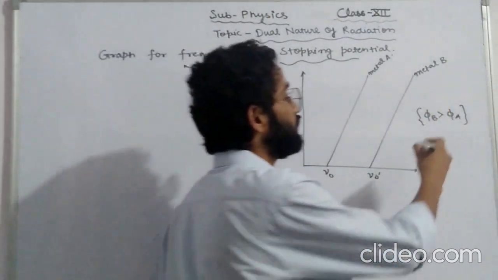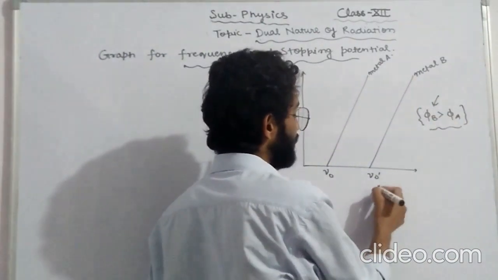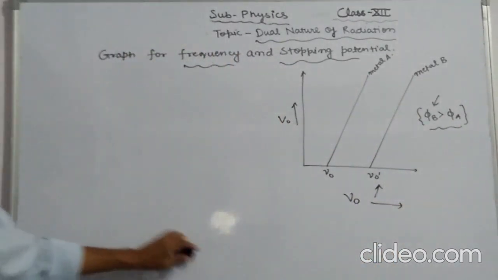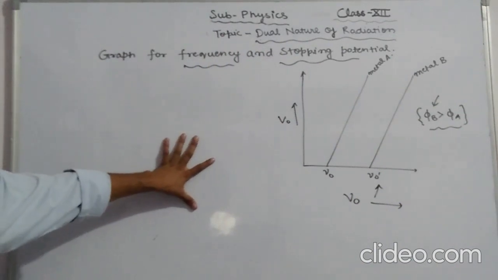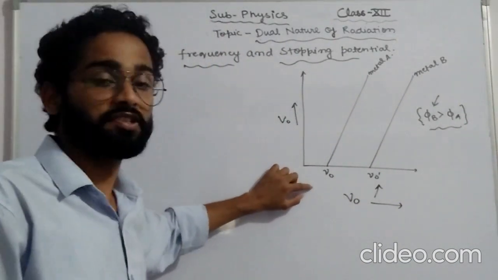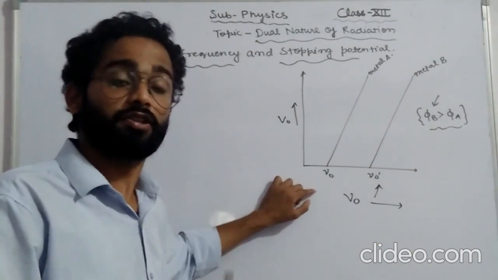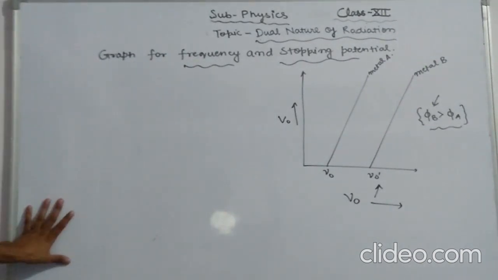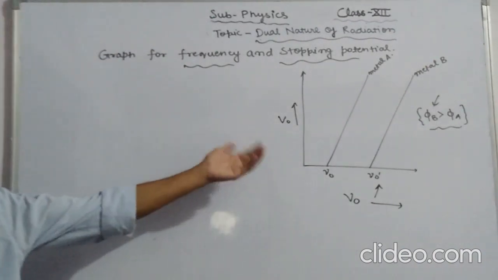Here we can see that the greater the work function, the greater the threshold frequency. The graph shows that there is a minimum value of frequency known as the threshold frequency or cutoff frequency of incident light, below which no photoelectrons can be emitted.